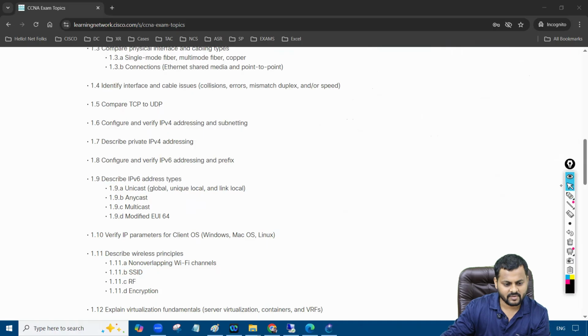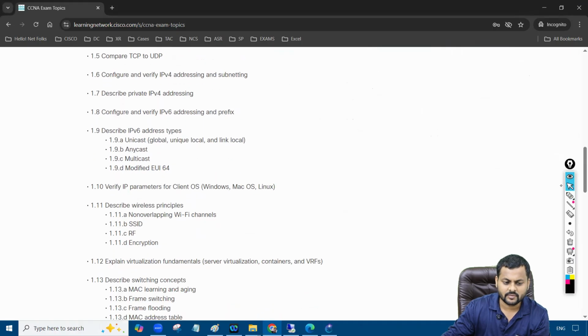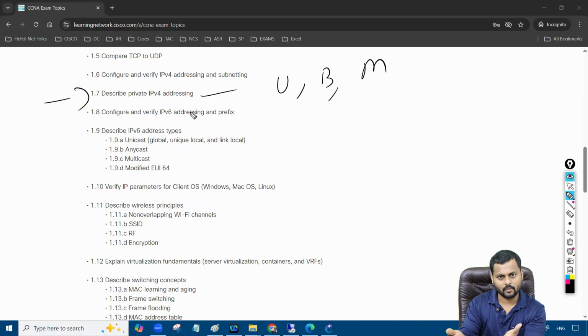So we have IPv4 addressing and IPv6 addressing. Then we have the types of traffic. Whatever types of traffic and mechanisms we have in IPv4, we have in IPv6 as well. If I talk about IPv4, we have unicast, broadcast, and multicast. They haven't been discussed over here, but definitely we'll talk about them in the training as well. And we have IPv6 as well.